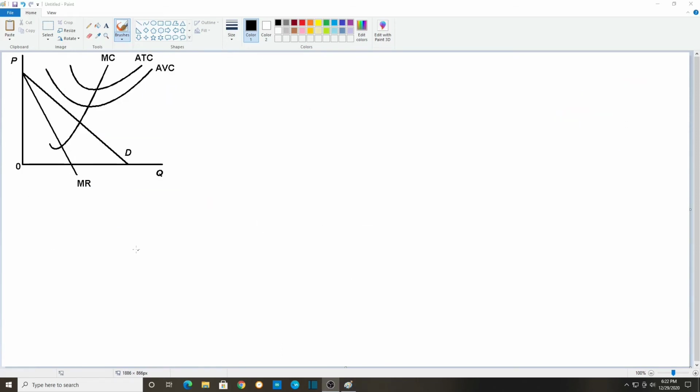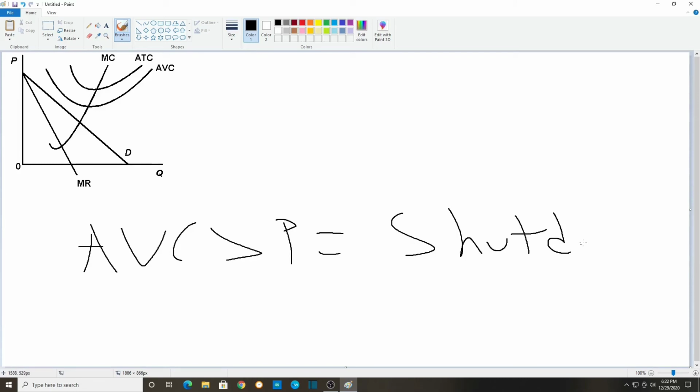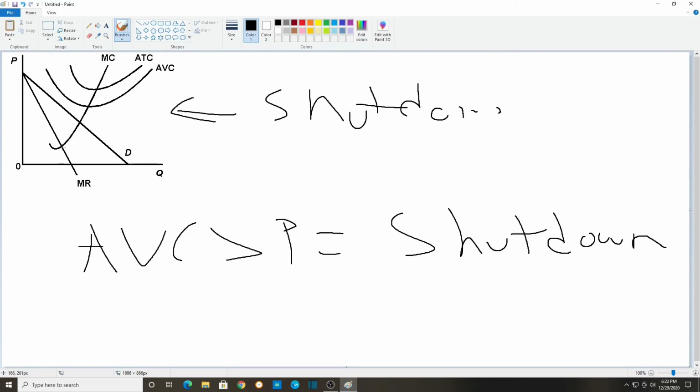There we go. For the shutdown rule, it's the same. If AVC is higher than price, then shut down. Same for all the firms, basically, even monopolistic competition. As you can see, this firm was shut down. The MR equals MC quantity is right here, and the price is this much, and AVC is over here. So as you can see, AVC is greater than price, so shut down. So this monopolistic competition firm was shut down.